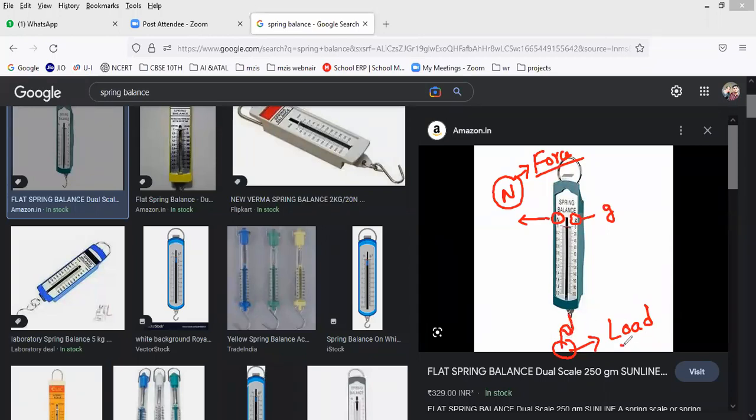Whenever I attach the load, what will happen, guys? The spring will expand so that it will measure the mass of the body. Is it yes or no, guys? Yes, please respond, all of you. Yes. So what I have to do? First of all, I should take a spring balance, attach a load to it and note down the reading. Now, the spring balance along with the load is allowed to fall freely.